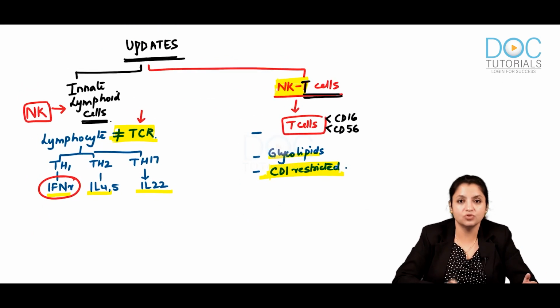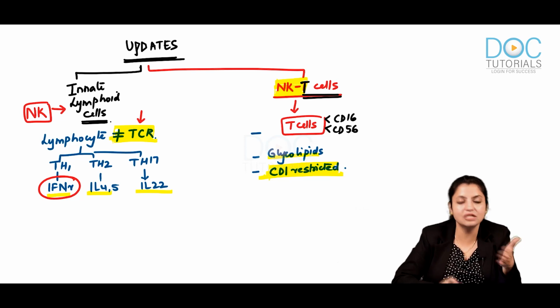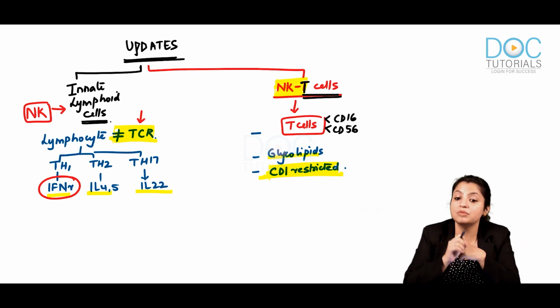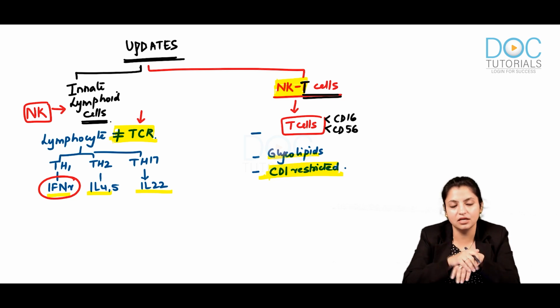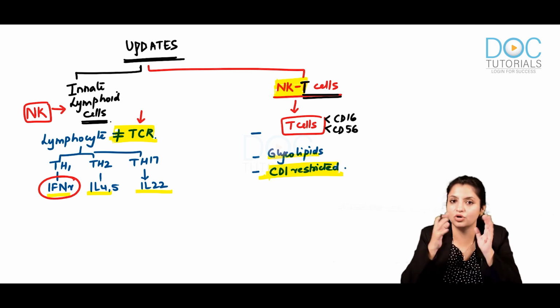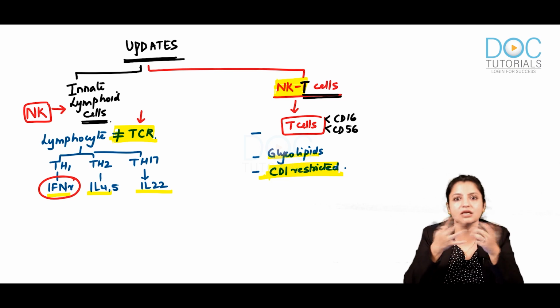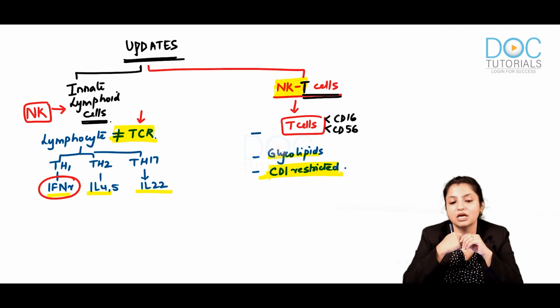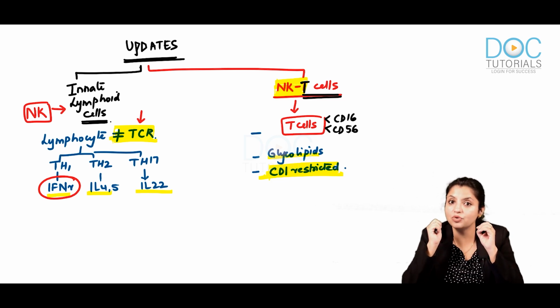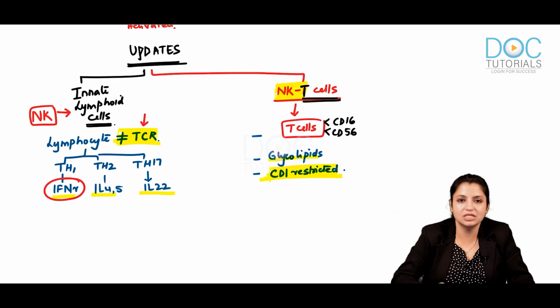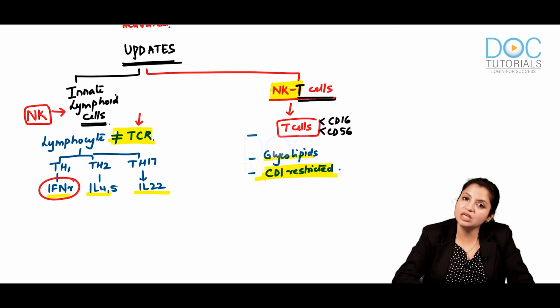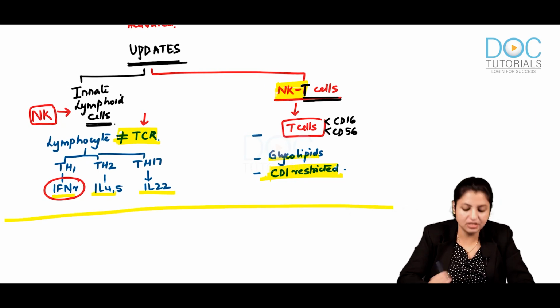Innate lymphoid cells are lymphoid cells with no T cell receptors, but they respond like CD4 cells because they release cytokines like that. NK cells were the first group of innate lymphoid cells and more research is going on this. Second is NK T cells, which they found out are T cells with NK cell receptors, and they are CD1 restricted and can respond to glycolipids presented by MHC like molecules. Everybody clear with this? Yes. So that is the update.